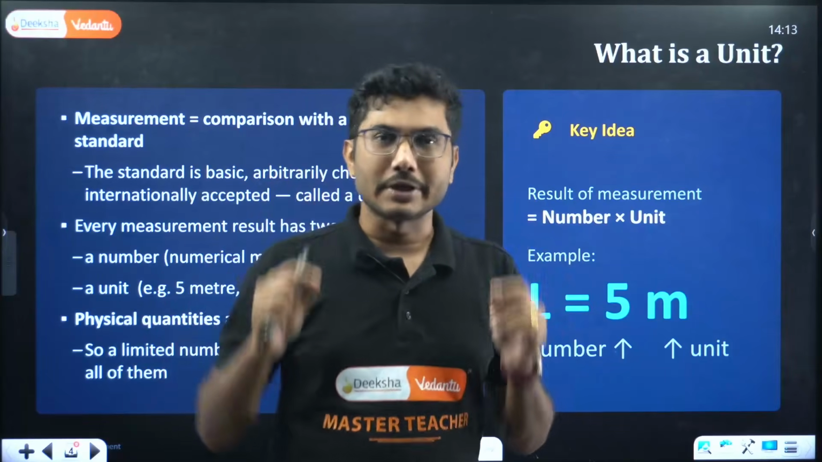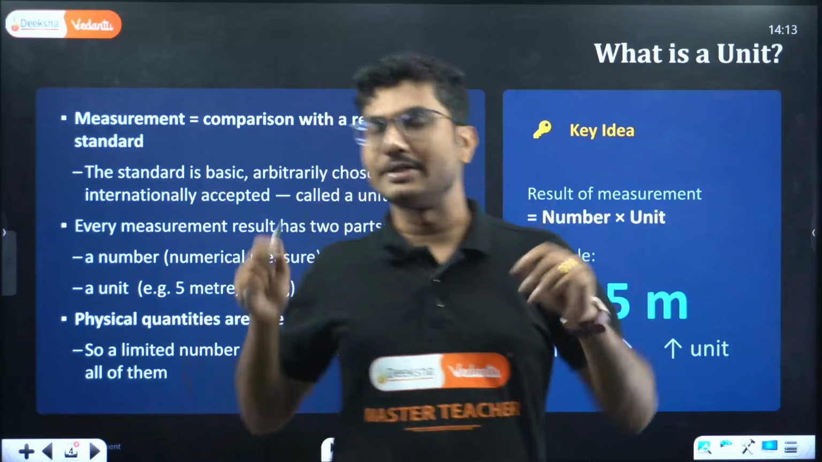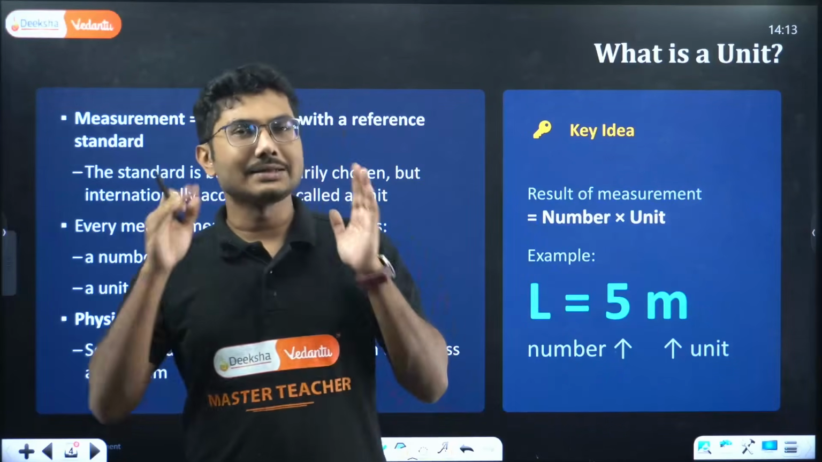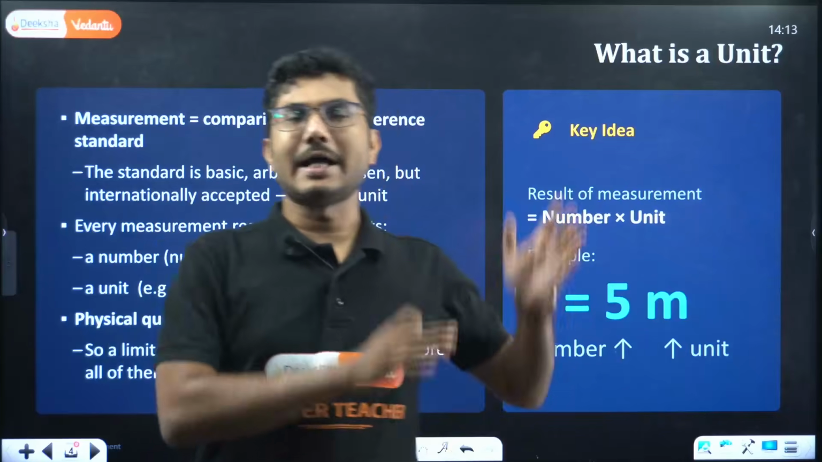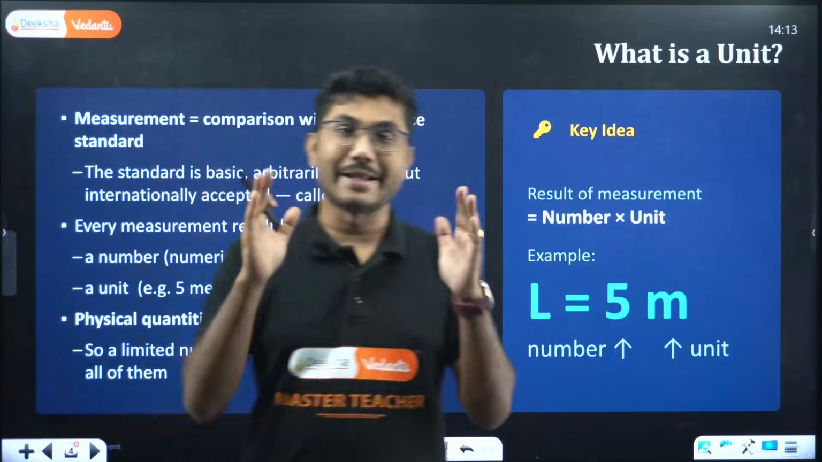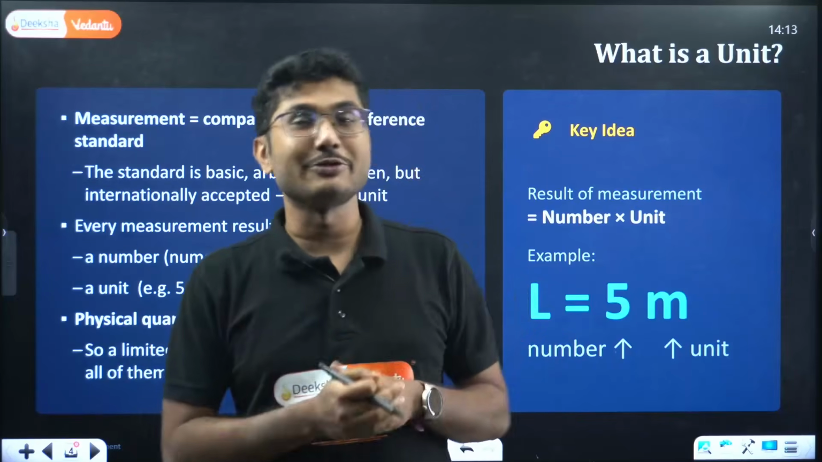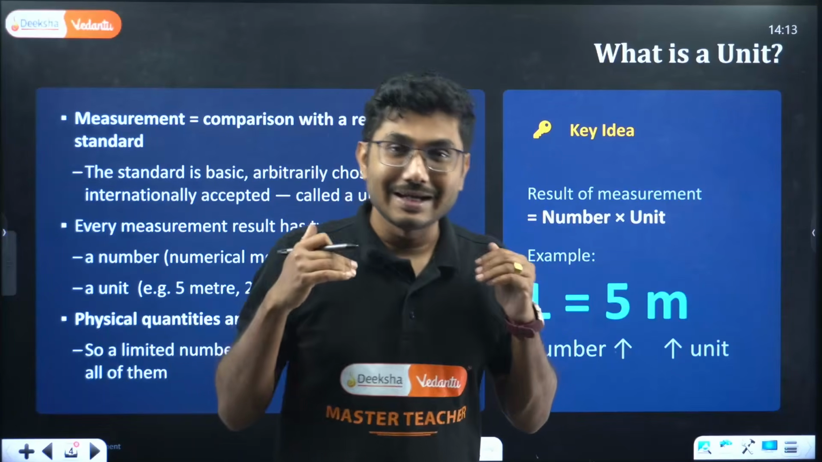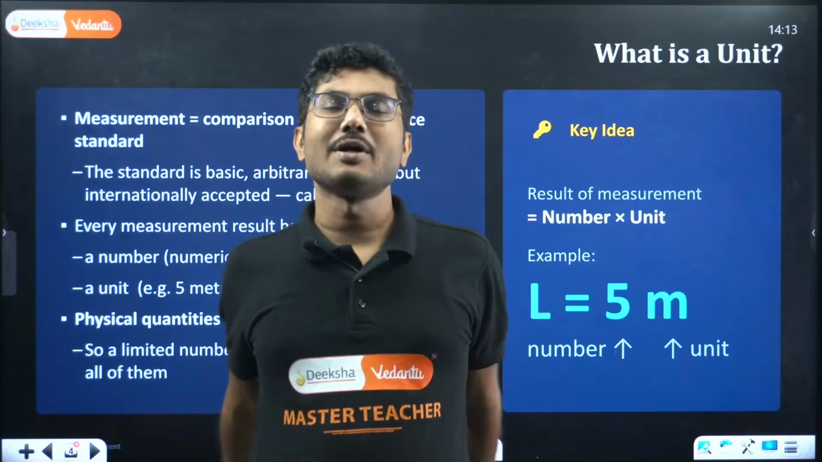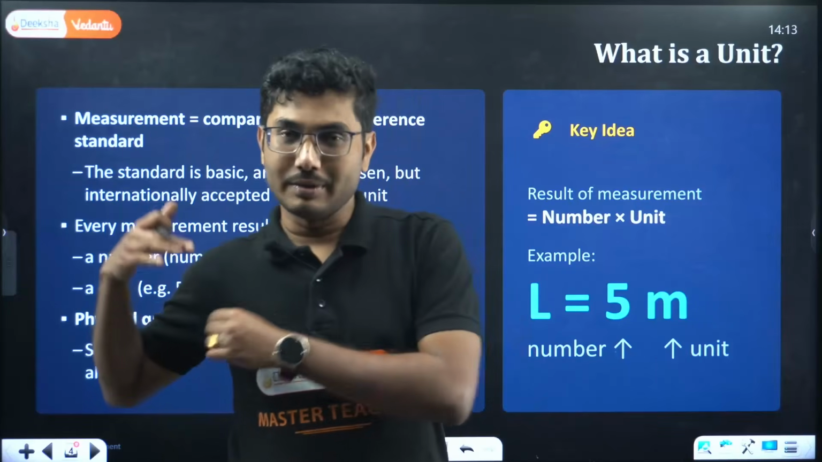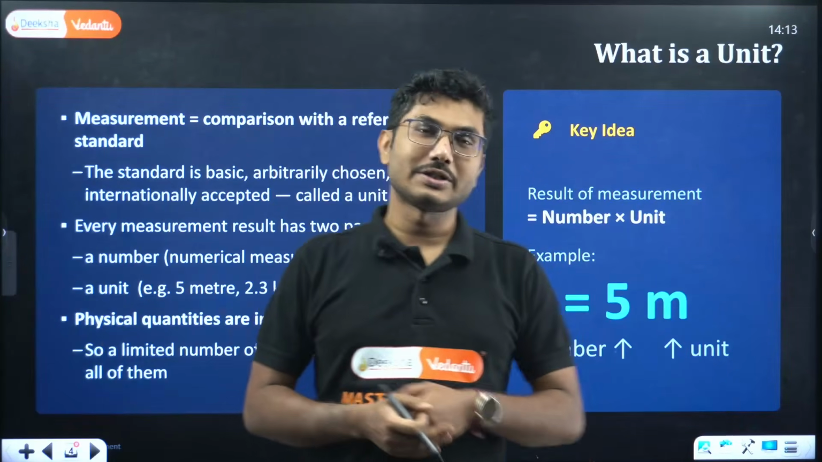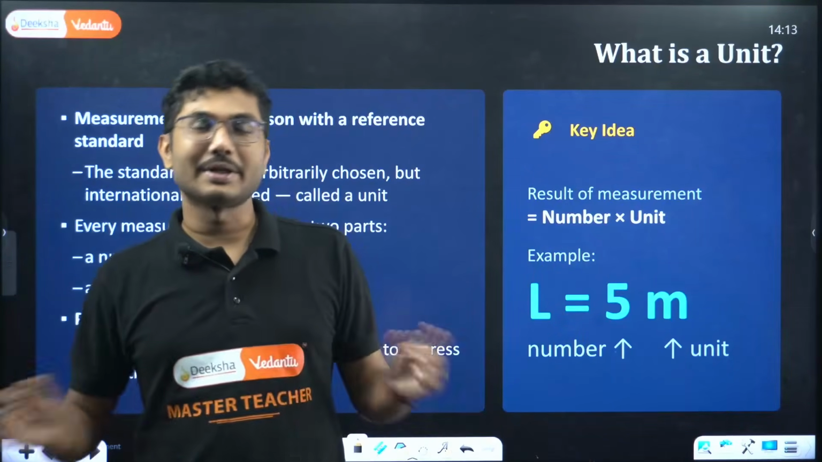That is arbitrarily chosen. Someone somewhere said this is 1 meter, and that standard persisted, and since then that length is now considered 1 meter only. Okay, so this was arbitrarily chosen. There was no scientific reason why 1 meter, why not 10 meter as 1 meter, or say 1 centimeter as 1 meter. There is no such reason.